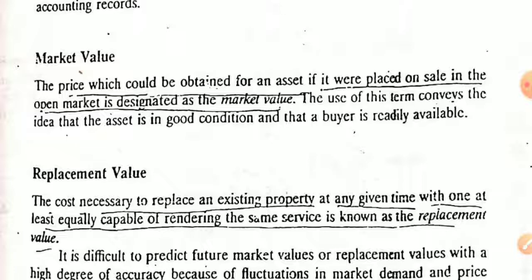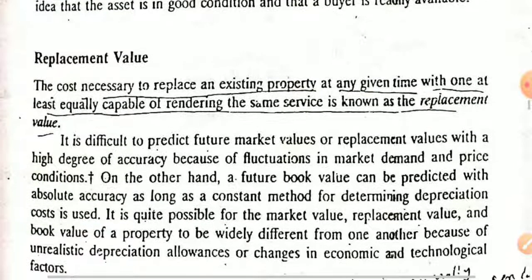The use of this term conveys the idea that the asset is in good condition and that a buyer is readily available. Now replacement value: the cost necessary to replace an existing property at any given time with one at least equally capable of rendering the same service is known as the replacement value.